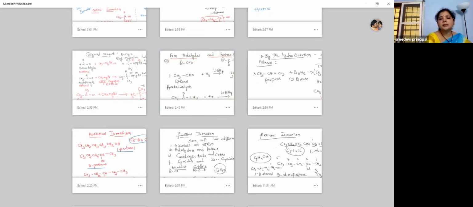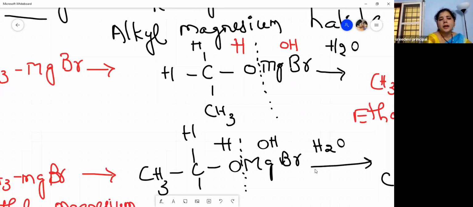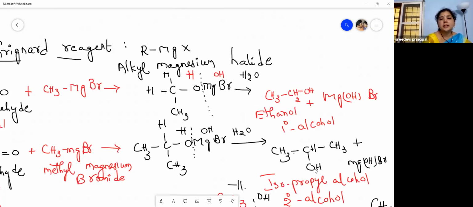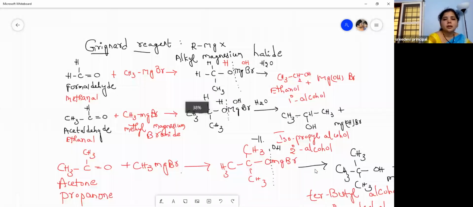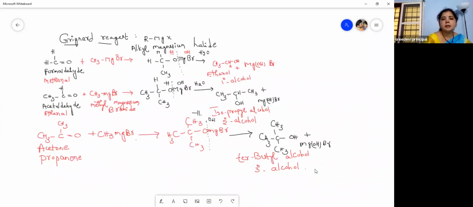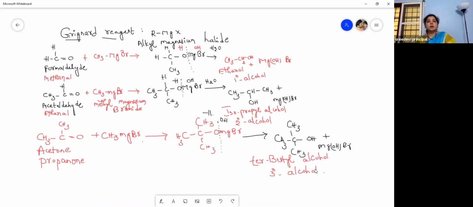And then coming to the next interesting preparation, that is aldehydes and ketones when treated with Grignard's reagent. What is Grignard's reagent? Alkyl magnesium halide is called Grignard's reagent. So we get formaldehyde plus Grignard's reagent, primary alcohol. Acetaldehyde plus Grignard's reagent, secondary alcohol. And then acetone plus Grignard's reagent, tertiary alcohol.